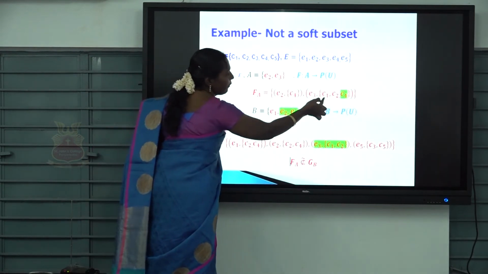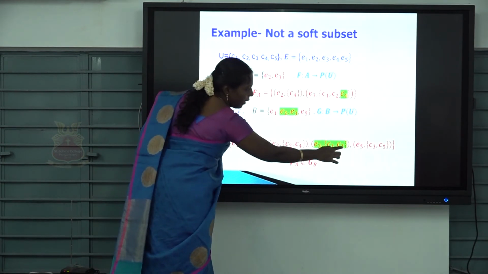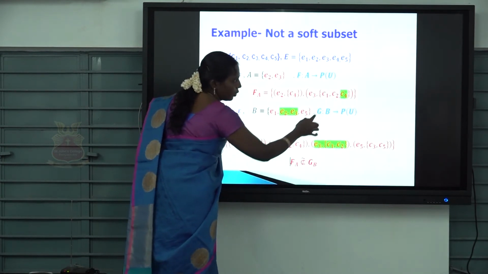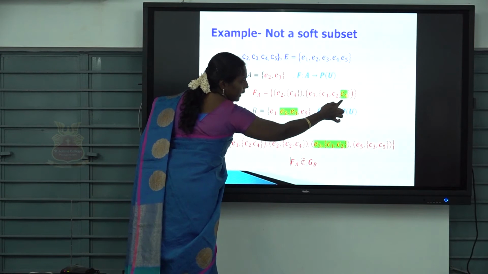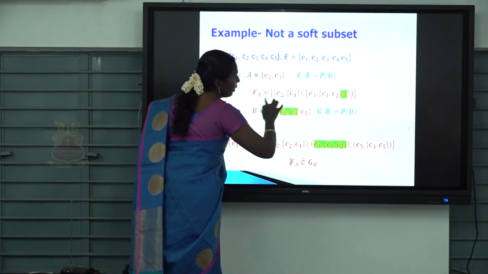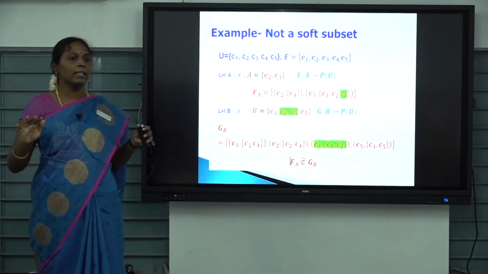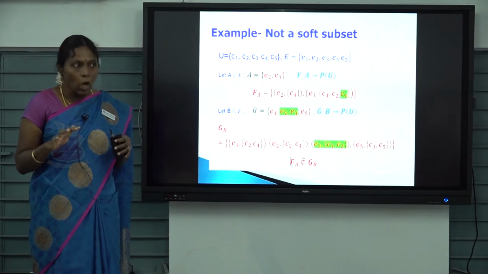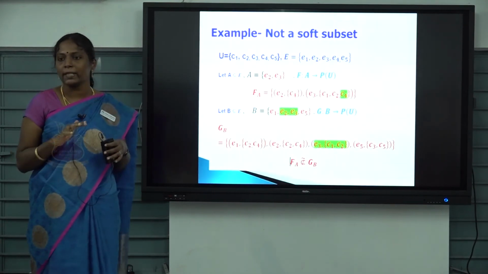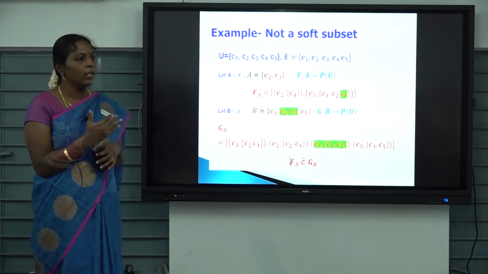What about F of E3? C1 C2 C4. What about G of E3? C1 C2. Here this C4 is not there. So F of E3 is not a subset of G of E3. So we can conclude that F of A is not a subset of G of B. In the reverse also, G of B is not a subset of F of A.